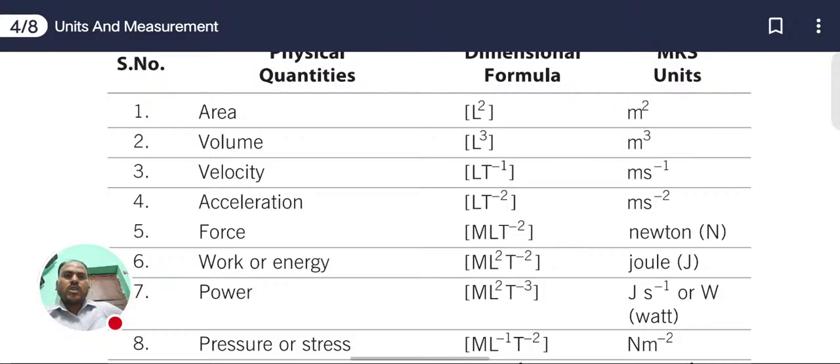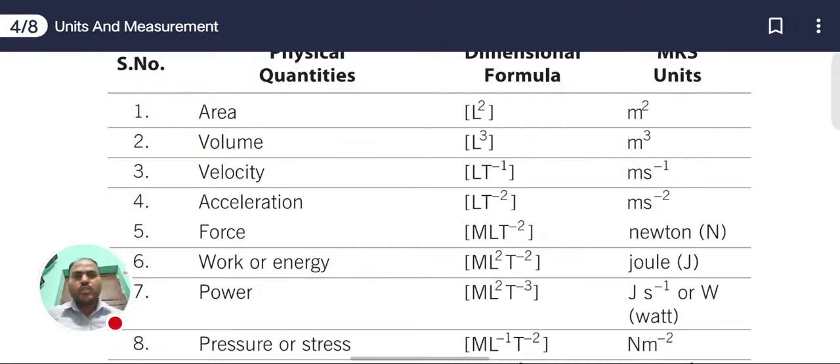Here M exponent is 1 and L exponent is 1 also, and T exponent is minus 2 because T is divided by L. Yes or not? What is the formula of acceleration? Change in velocity upon time. So velocity SI unit is what? Meter per second, and time SI unit is what? Second. So this second will go up, then it becomes a multiplication with the S. So S becomes a square of it. Yes or not?